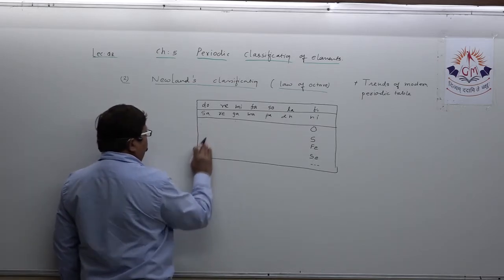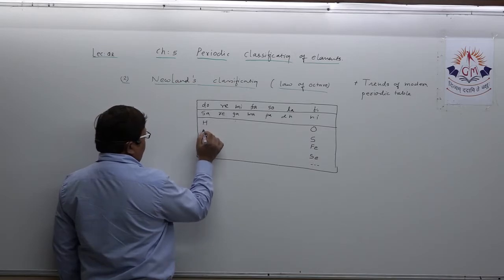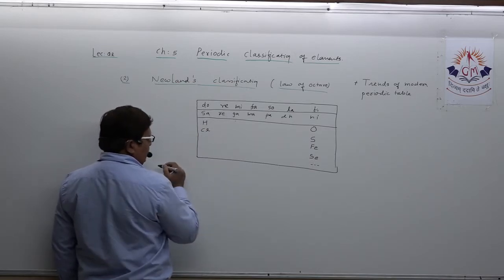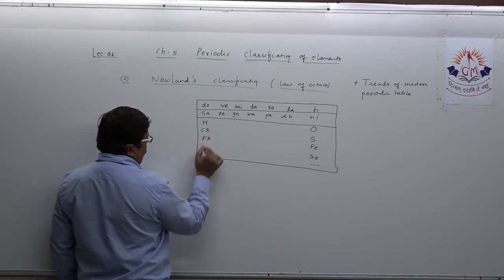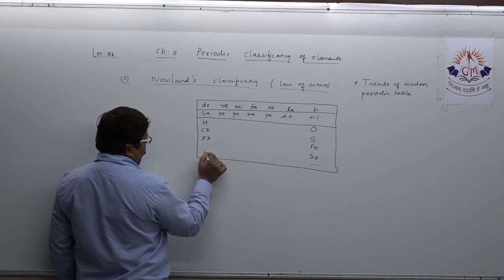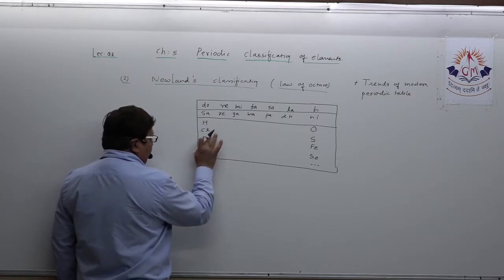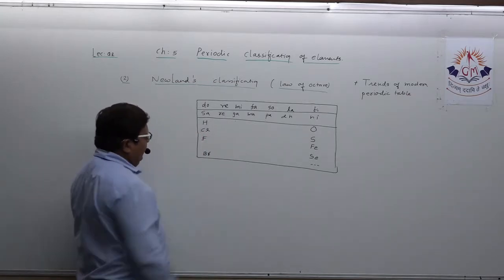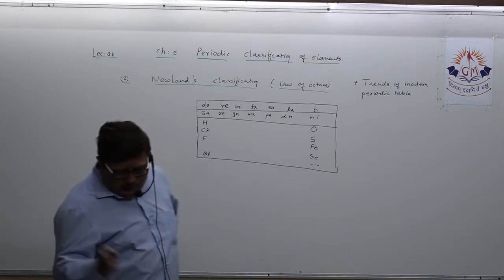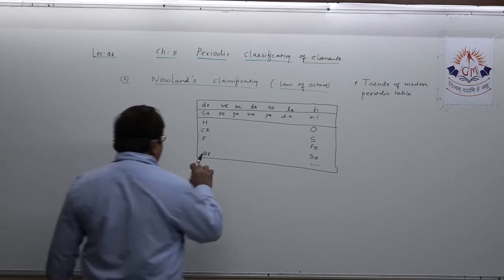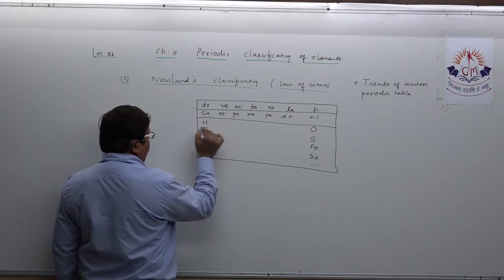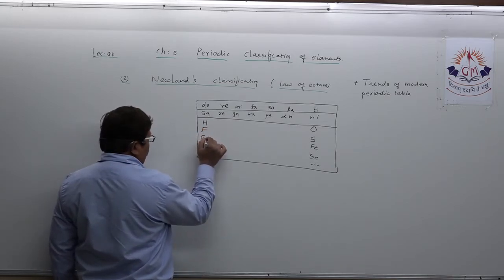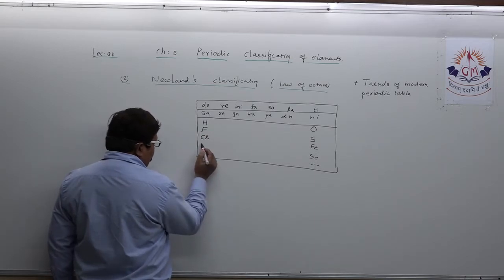First hydrogen, then fluorine, then chlorine, then bromine. I'm just giving you the clue on how you can remember: hydrogen, fluorine, chlorine, bromine, and here you write cobalt